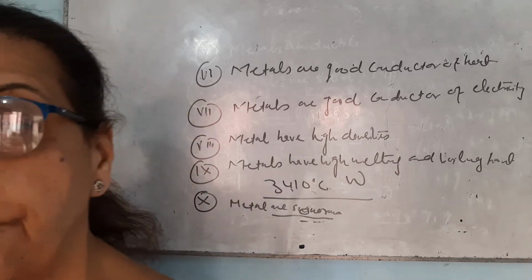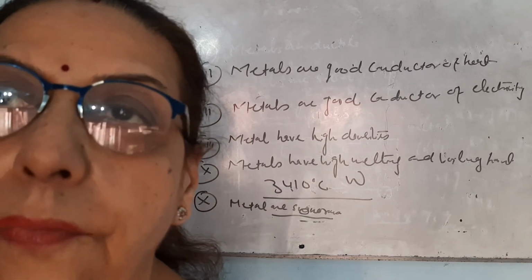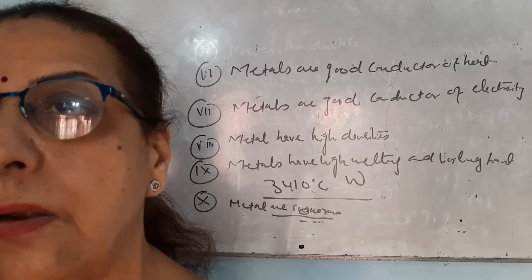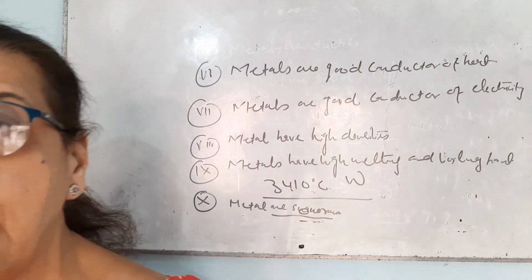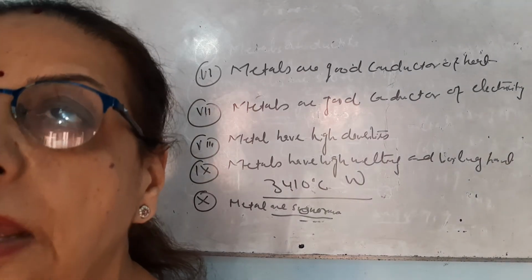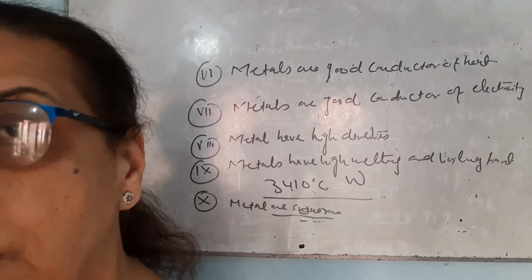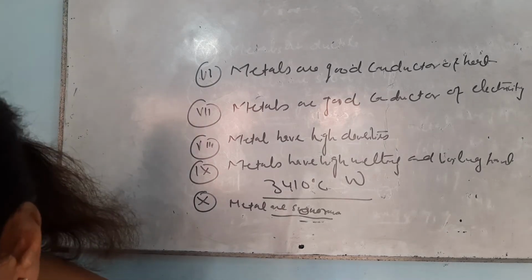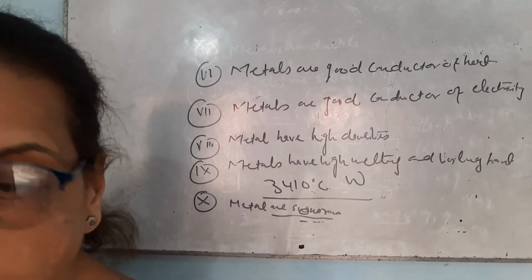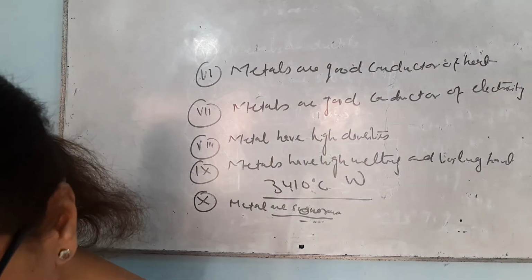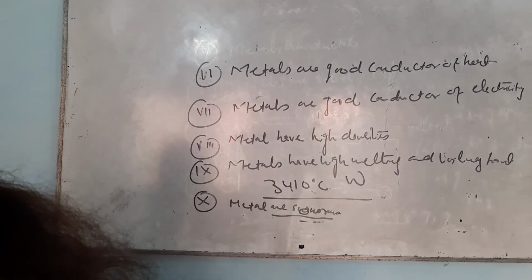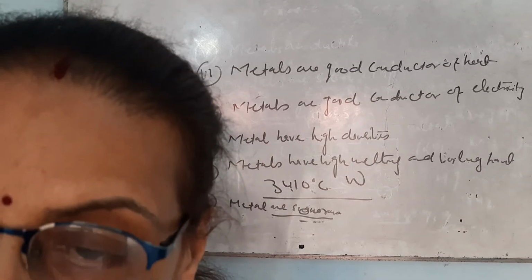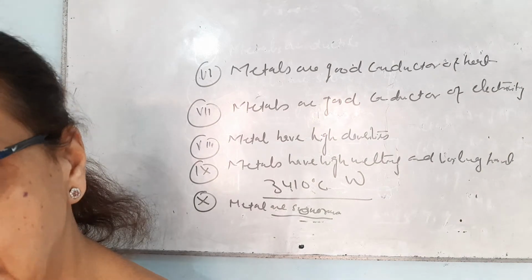Non-metals are brittle. They cannot be converted into sheets. Whenever we hammer any solid non-metal, it will break into pieces rather than form a sheet. Non-metals are not ductile. They cannot be drawn into wires. Non-metals are bad conductors of heat and electricity, although graphite is an exception.